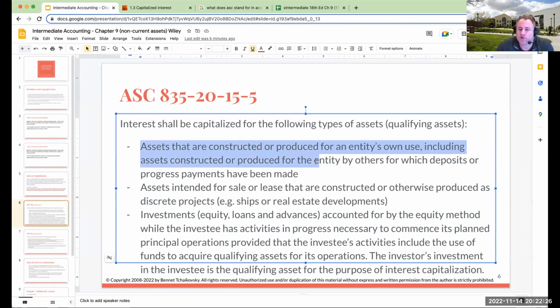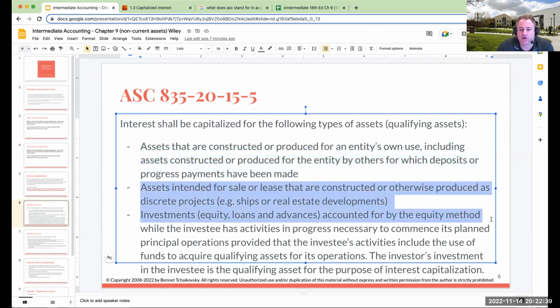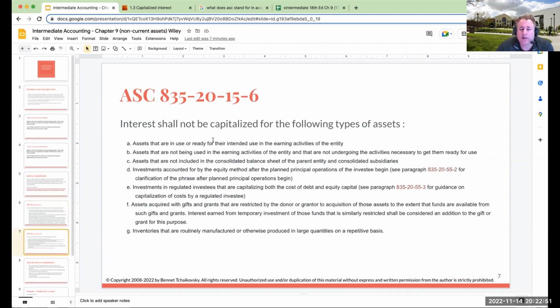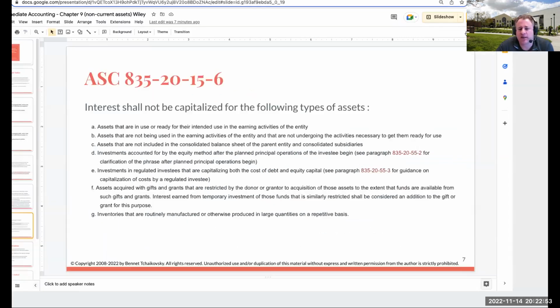So right over here, interest needs to be capitalized for the following types of assets. Assets that are constructed or produced for an entity's own use, including assets constructed or produced for the entity by others for which deposits or progress payments have been made. Assets intended for sale or lease that are constructed or otherwise produced as discrete projects. And then you get down into this funkier one, which are investments. So if we're self-constructing an asset or we're paying someone to do it, that's when we have to capitalize interest.